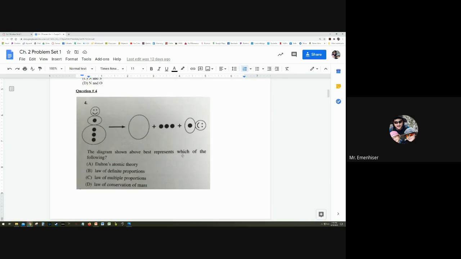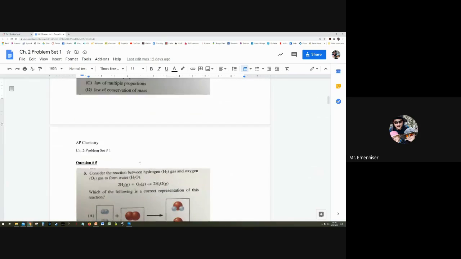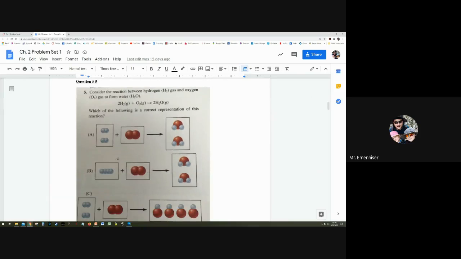Here's our snowman. He's going to break down. So this shows which thing? This shows the law of conservation of mass because you have all of the parts there. It shows a snowman here, and then it's the same snowman, it's just in pieces. So you didn't create or destroy snowman. Okay, well, I guess you kind of destroyed him, but he's still there. He's just on his side in pieces. It's sad, but it's okay. That's what he gets.